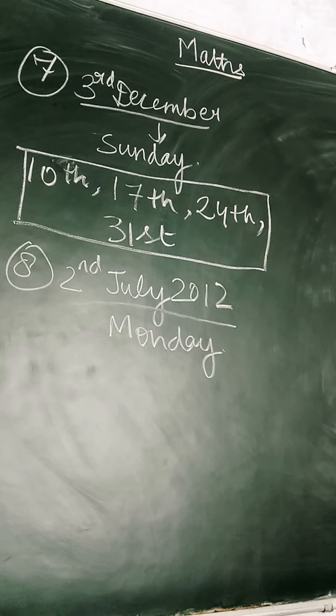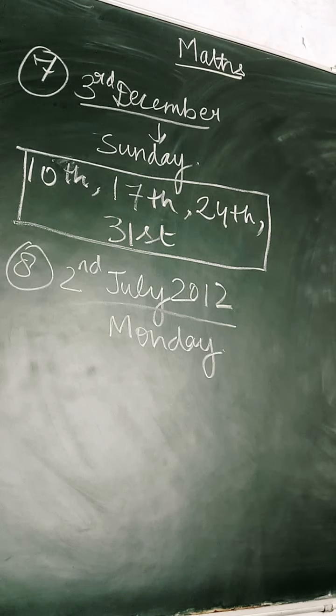So what is the answer here? The same Sunday will be repeated in that month on 10th, 17th, 24th and 31st. How have we got this? By adding 7 to all the dates. Clear? So now come to the next question, 8th one.